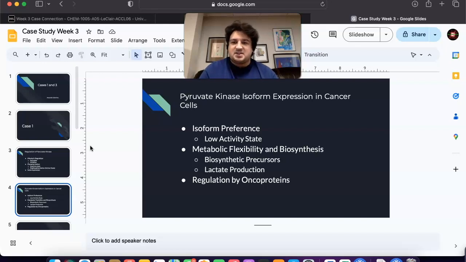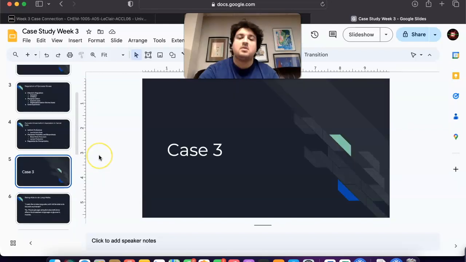Finally, the oncoprotein MYC is known to promote the expression of PKM2. MYC is a transcription factor that regulates genes involved in cell growth and metabolism, thereby supporting the metabolic demands of proliferating cancer cells. The preferential expression of PKM2 is a strategic adaptation by cancer cells to balance the dual needs of energy production and the synthesis of macromolecules essential for cell proliferation.